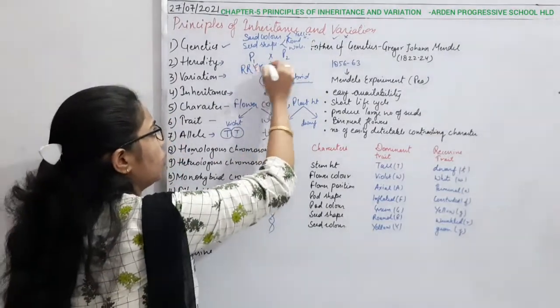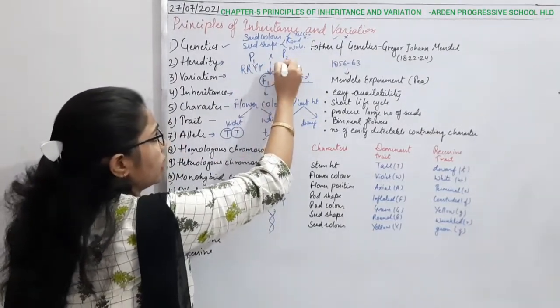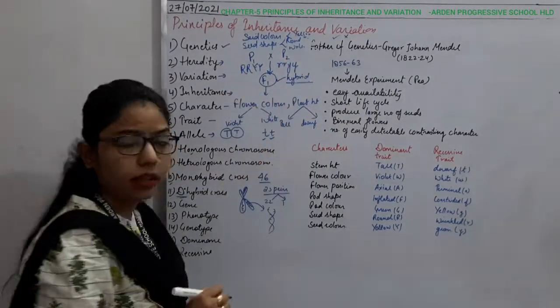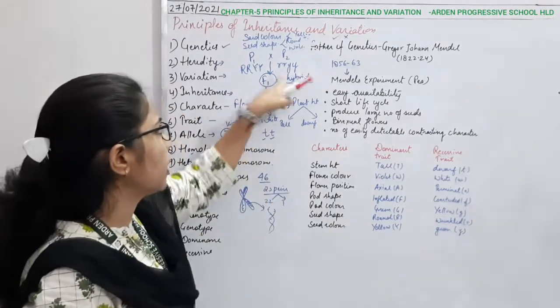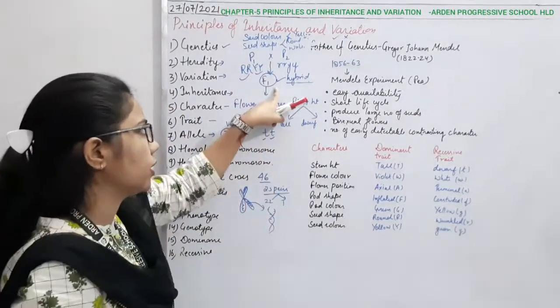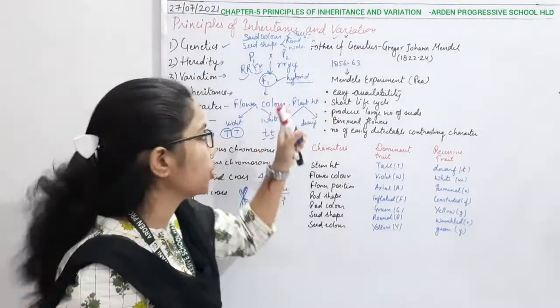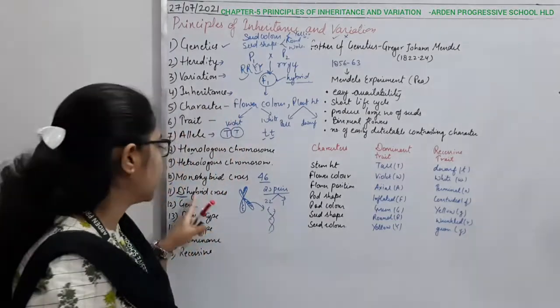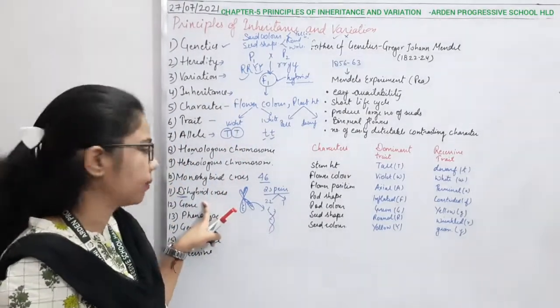And here in the parent 2, again we can say wrinkled, and here we can say the green, right? So likewise we are considering two traits, so that in F1 generation there will be the transmission of both the characters, okay. So here we can say that this is a dihybrid cross, right?